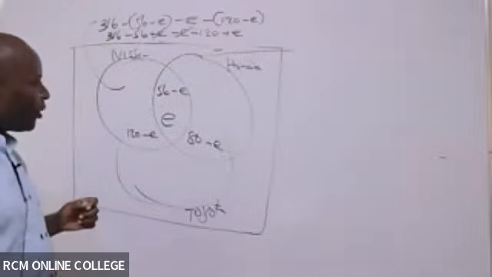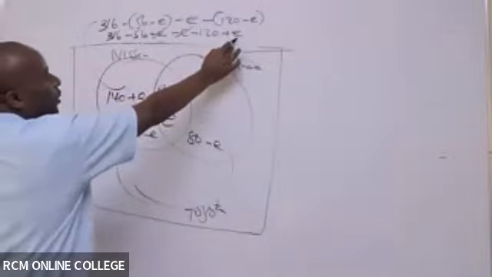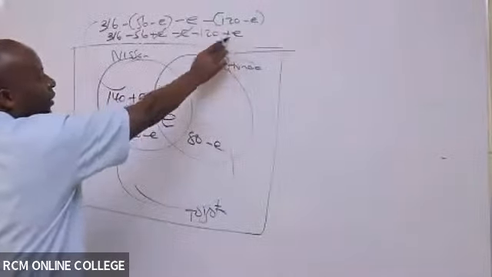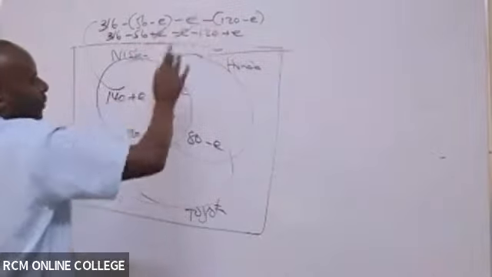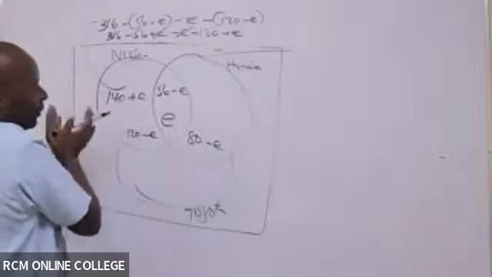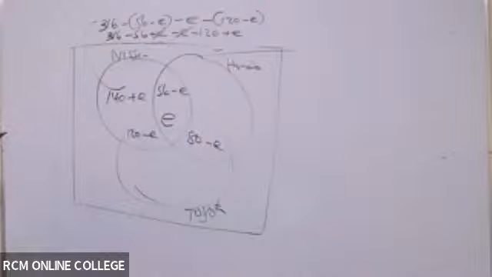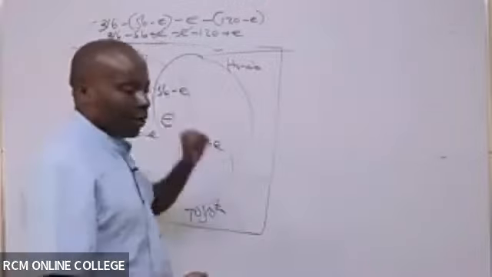140, right? So then this will be 140 plus E, because you see this is not dissolved. This E remains. It is this plus E minus E that disappears. So this section here becomes 140 plus E. Now from there, I'm left with those two.